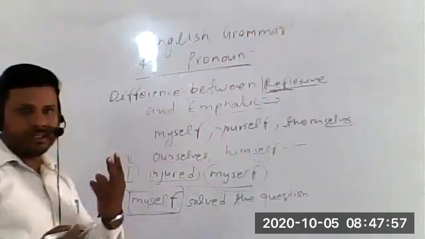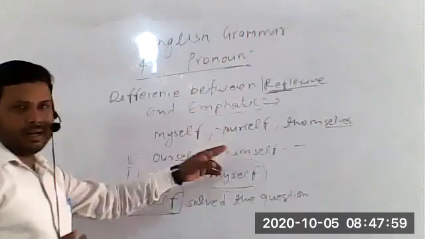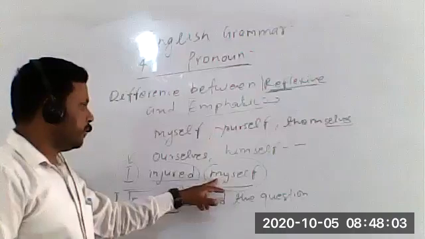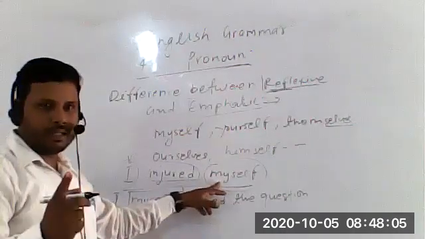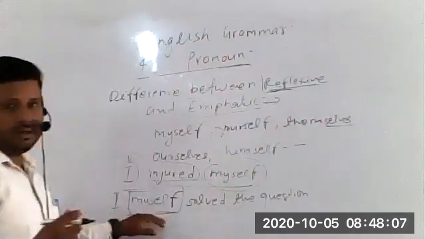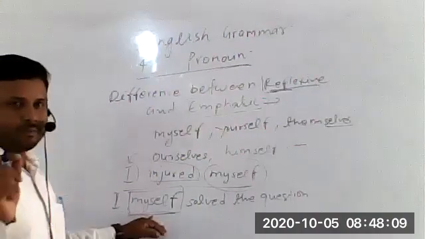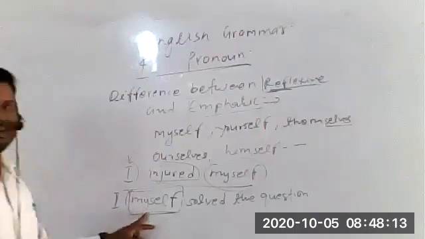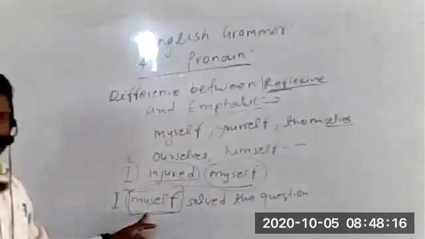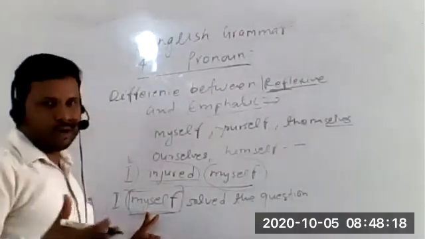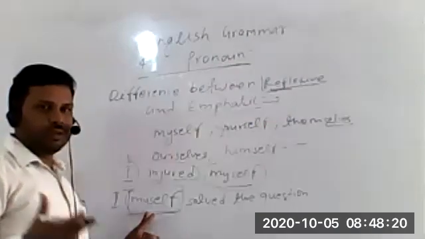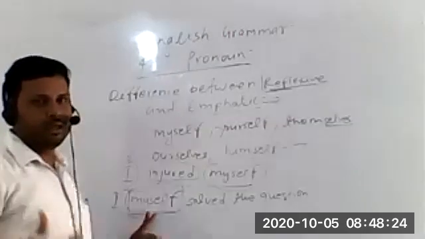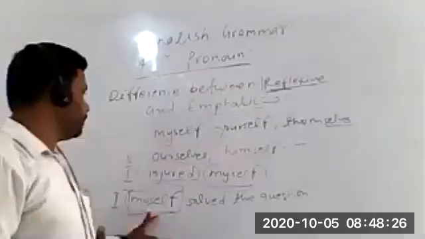And a second thing you can clearly see, as far as reflexive pronoun is concerned, it is always used after the verb or objects. या तो verb के बाद यूज होता है या तो object के बाद. But always remember, students, emphatic pronoun is always used just after the subject. Subject के तुरंत बाद इसका यूज होता है. So this is the basic difference between the emphatic pronoun and reflexive pronoun. Words are the same, but these are used differently. उनका यूज जो होता है वो थोड़ा सा अलग तरीके से होता है.